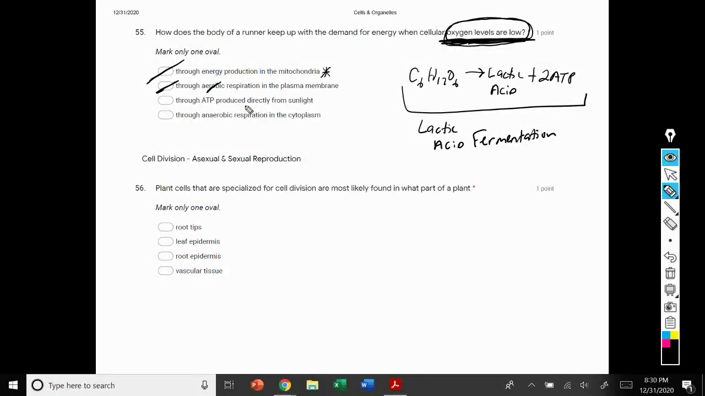Through ATP produced directly from sunlight. Again, animals, especially a runner, don't have chloroplasts. They don't go through photosynthesis. They don't utilize sunlight in any way. So that's incorrect. But through anaerobic respiration, specifically lactic acid fermentation in the cytoplasm, they are able to keep up with their demand for energy.